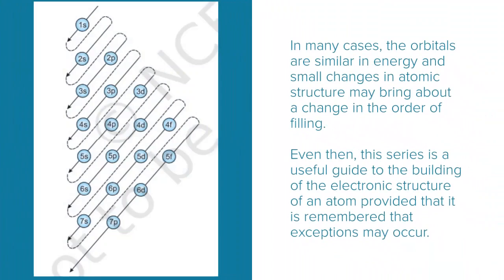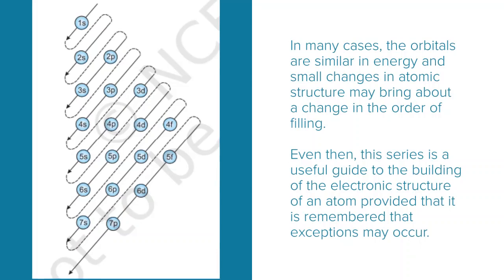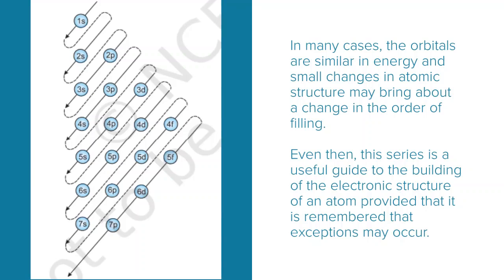In many cases, the orbitals are similar in energy and small change in atomic structure may bring about a change in the order of filling. Even then, this series is a useful guide to the building of the electronic structure of an atom, provided that it is remembered that exceptions may occur.